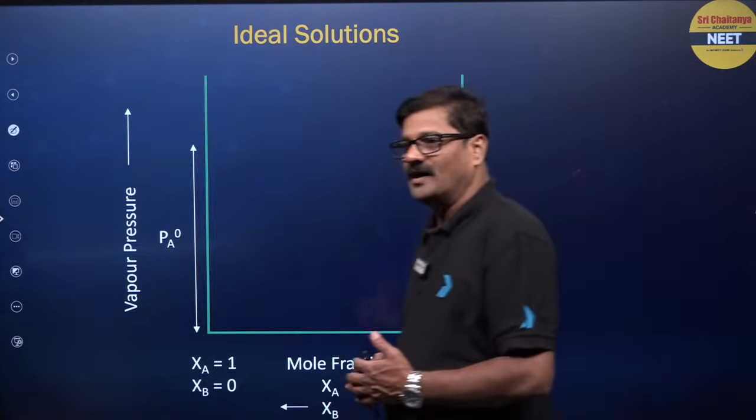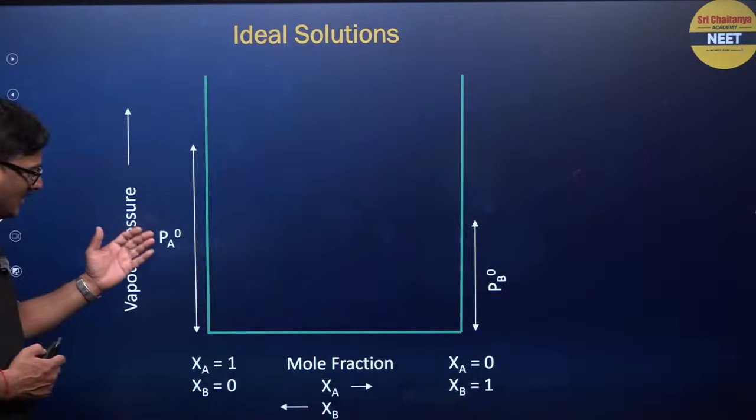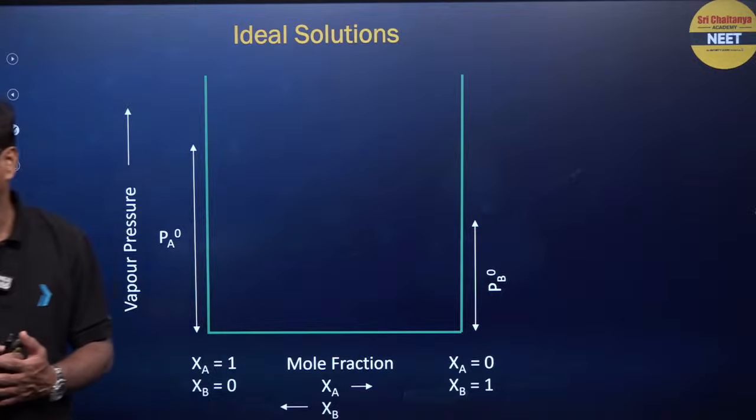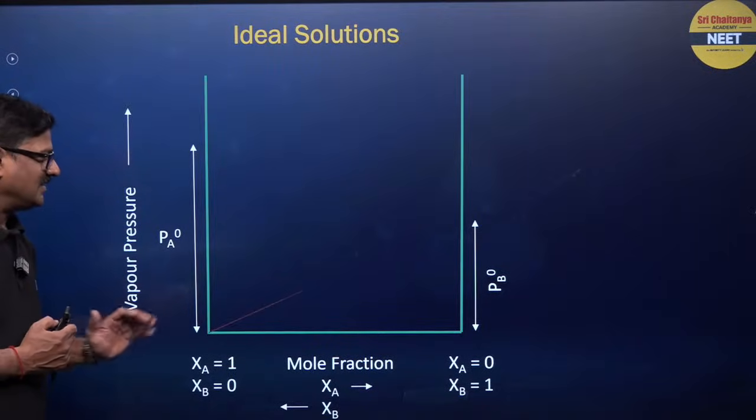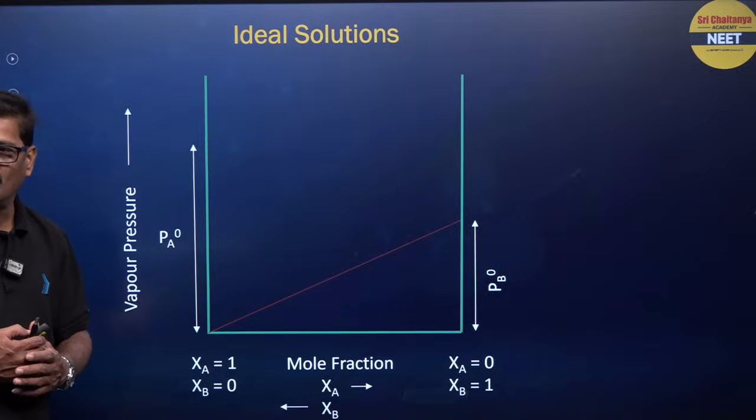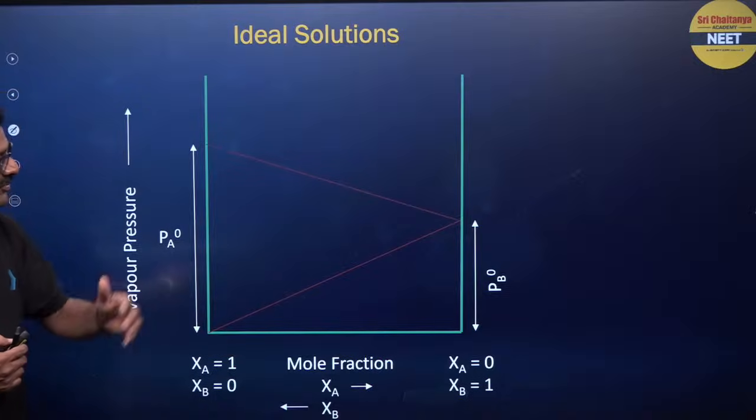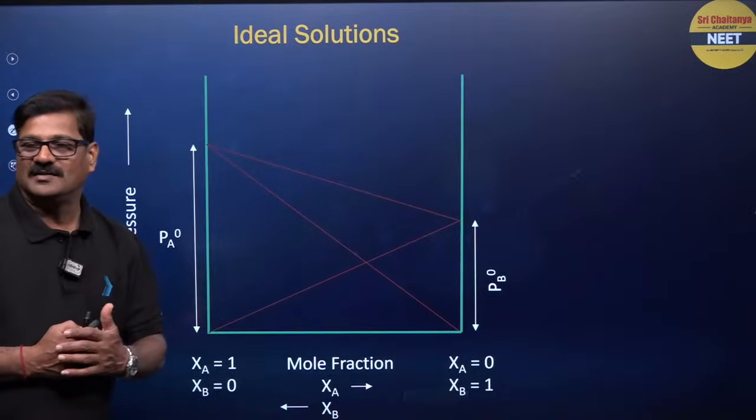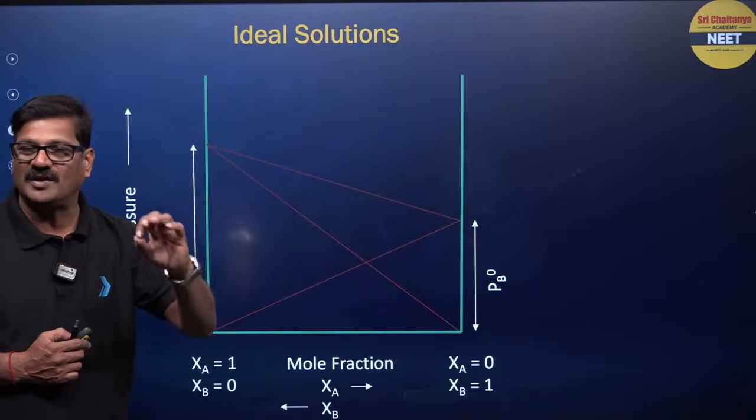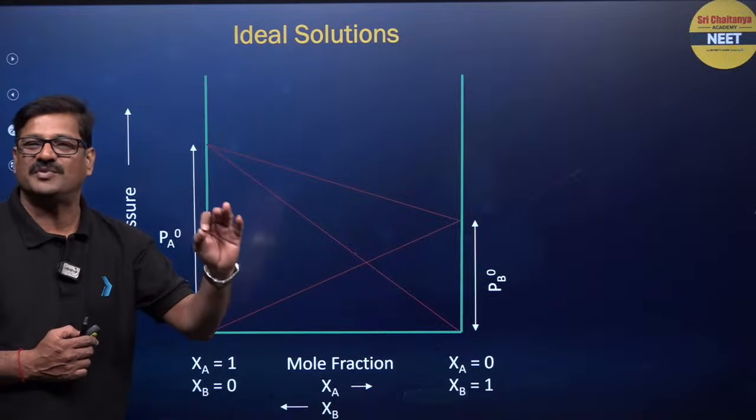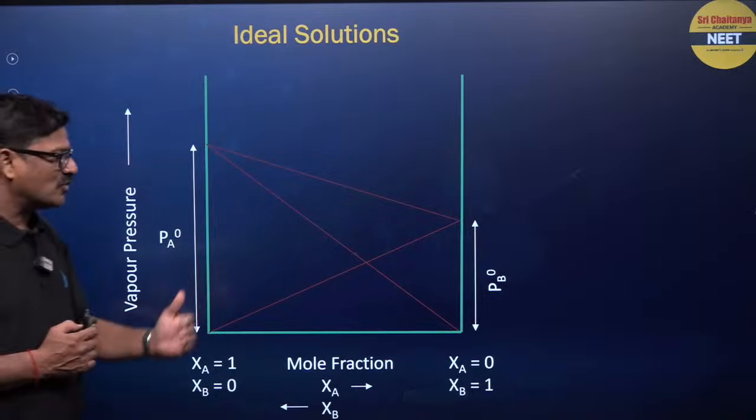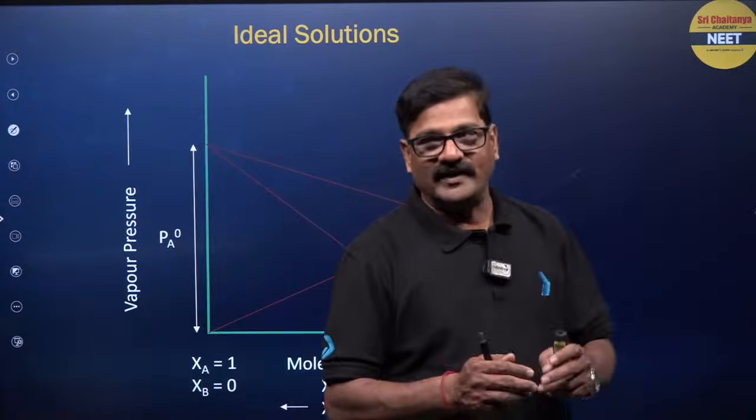If you plot Pa against the mole fraction of A, and Pb against the mole fraction of B, you are going to see a line that indicates Pa is equal to P naught A times the mole fraction of A, and Pb is equal to P naught B times the mole fraction of B. And this is going to be Ps. Ps is equal to P naught A mole fraction of A plus P naught B mole fraction of B. A solution which obeys this graph is called an ideal solution.